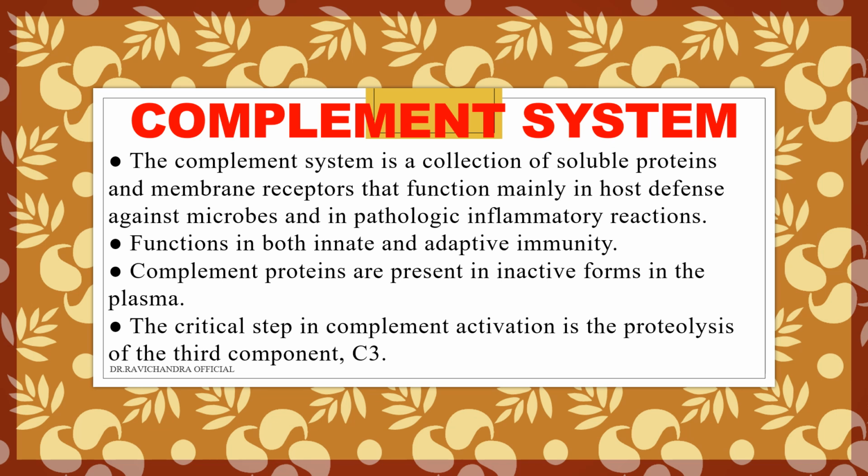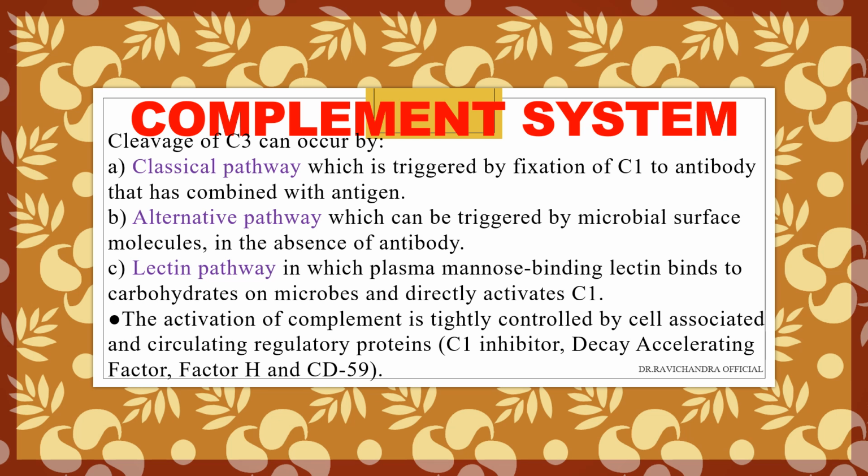Complement proteins are present in inactive form in plasma. So they have to be activated. The critical step in complement activation is proteolysis of the third component C3. So complement activation starts with proteolysis of C3. Cleavage of C3 can occur by three pathways. One is classical pathway, other is alternative pathway, and the third one is lectin pathway. So to get activated complements, first there should be proteolysis of C3, and this proteolysis of C3 can be done by classical pathway or alternative pathway or lectin pathway.